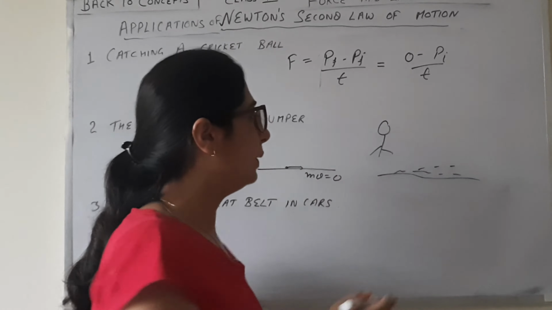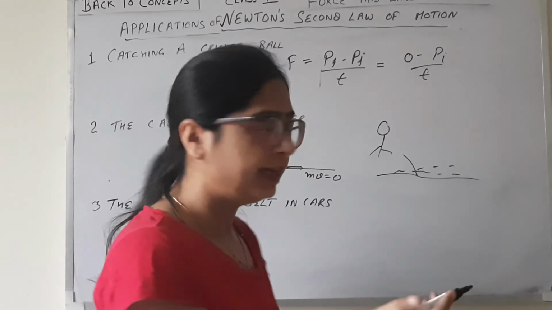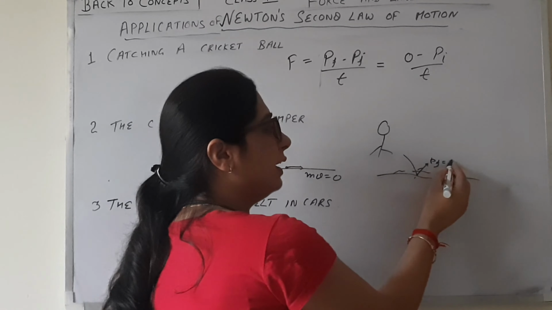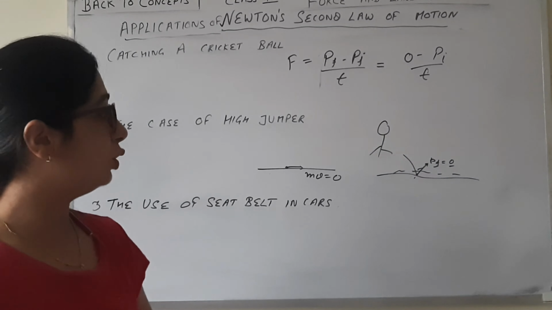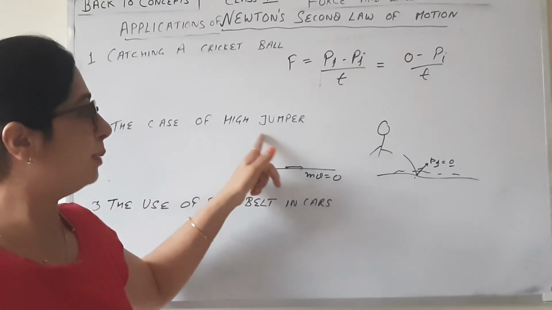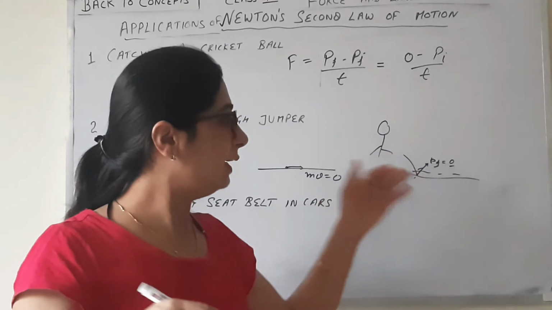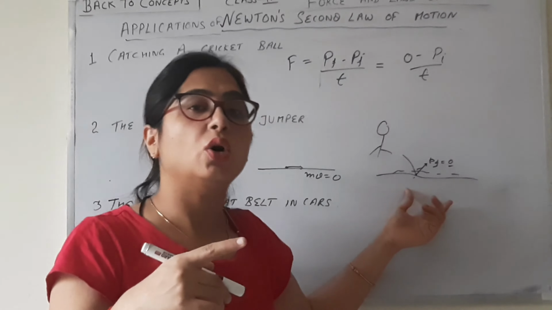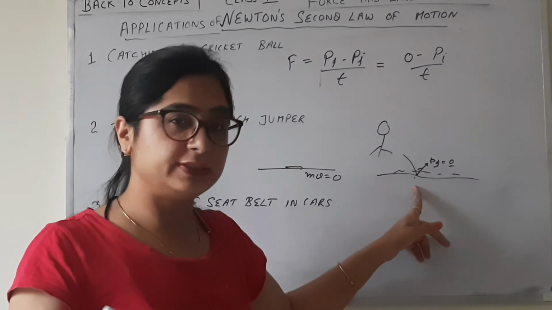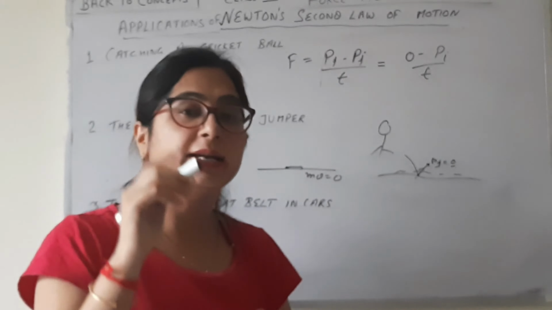Okay. And what happens if the athlete falls on the sand? The sand will press and it will apply an upward force, and then the final momentum becomes zero. In the hard surface case, the momentum took no time to become zero; from the momentum he was coming with, all of a sudden zero. So injury is greater in that case. But when there is sand, or we can say mattresses, the athlete falls on the mattresses or sand and goes in some upward direction, and at that moment the momentum becomes zero.